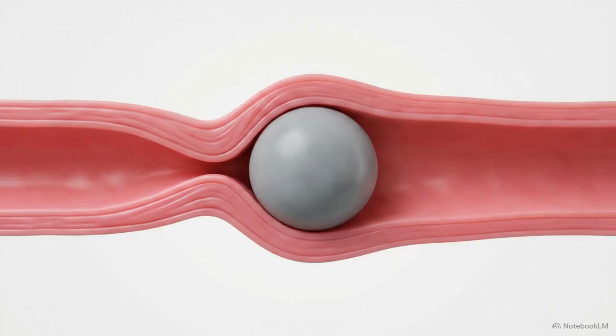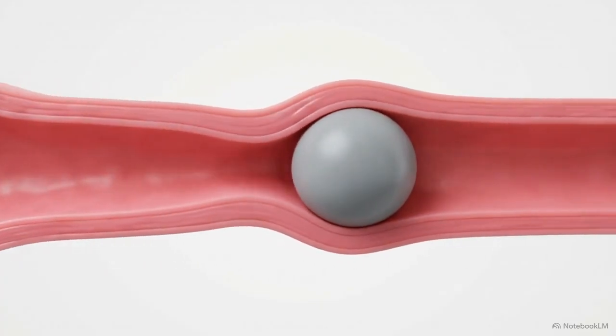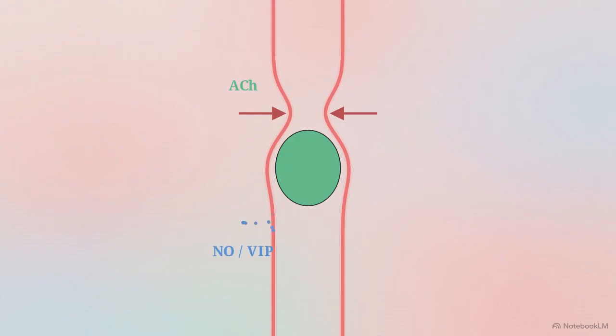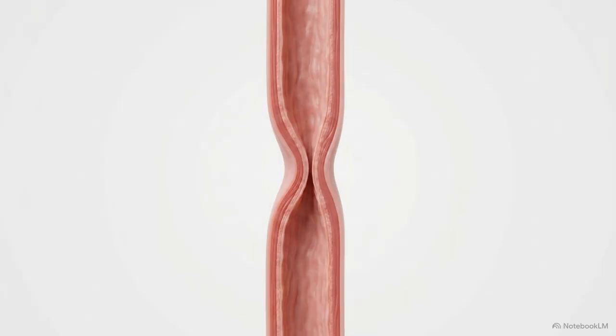Once inside the esophagus, transit is governed by the law of the intestines, driven by the enteric nervous system. Mechanoreceptors detect the stretching of the esophageal wall. They trigger ascending interneurons to release acetylcholine, contracting the circular muscle behind the bolus. At the same time, descending interneurons release nitric oxide and vasoactive intestinal peptide, relaxing the muscle immediately ahead of it. This sweeping wave initiated by the swallow is primary peristalsis.